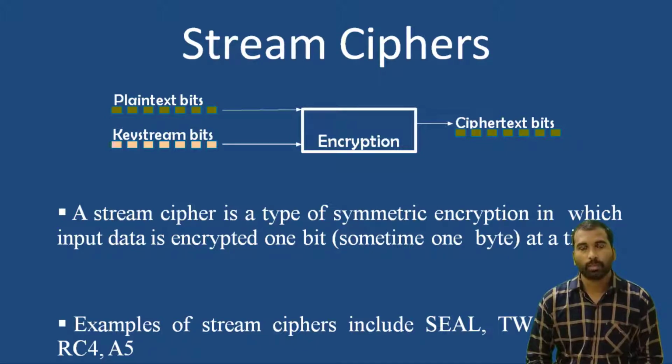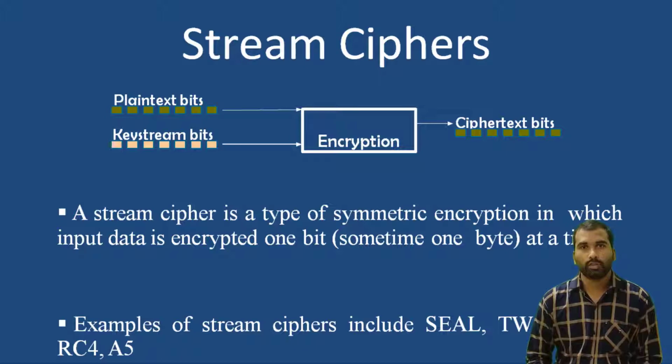To convert the plain text into ciphertext and ciphertext to plain text, we are using the same key, so it is called symmetric encryption. The input data is encrypted one bit at a time. Examples of stream ciphers include SEAL, RC4 and others.